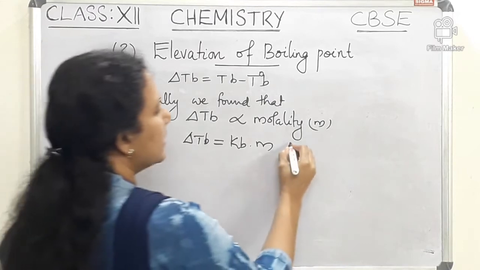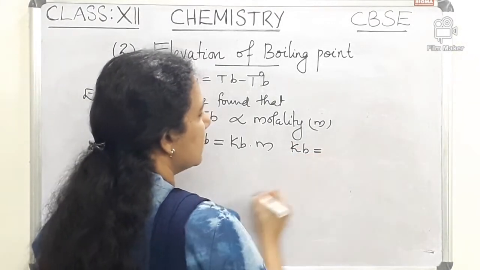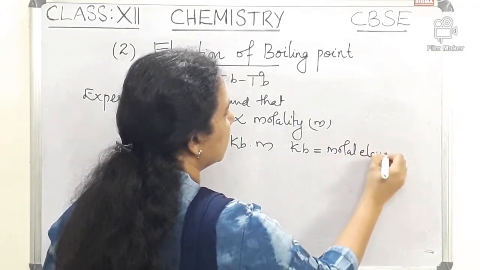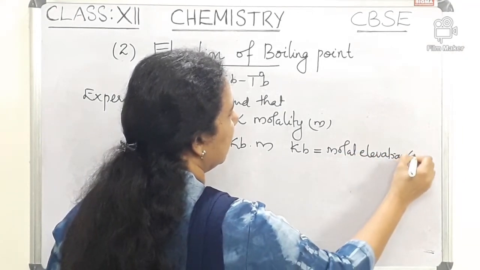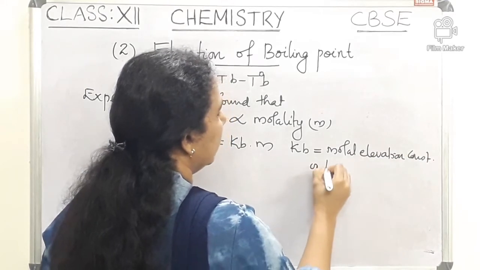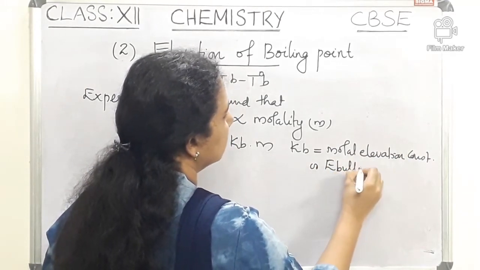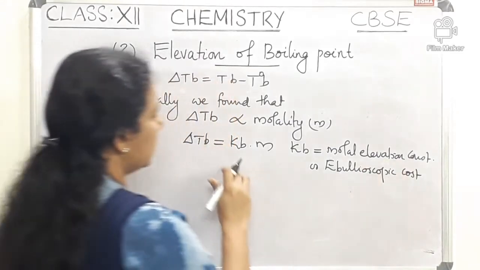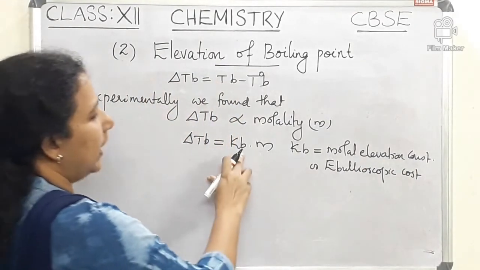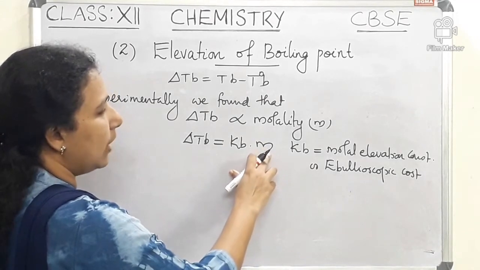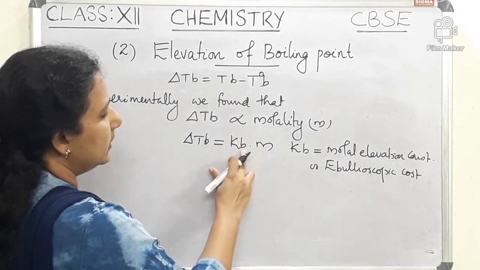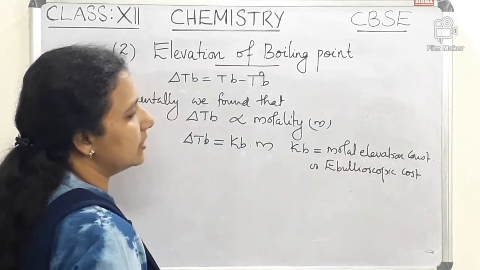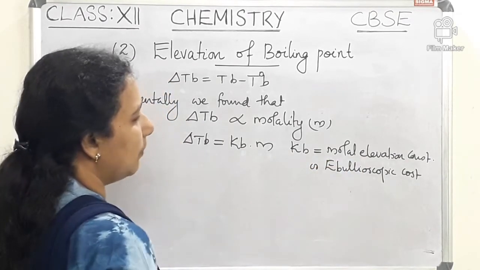Here m is molality, and Kb is the proportionality constant, known as the molar elevation constant or ebullioscopic constant.